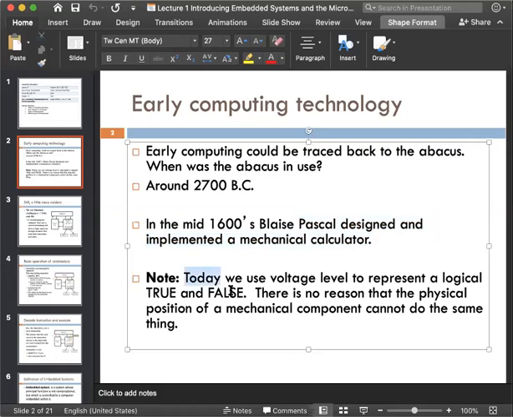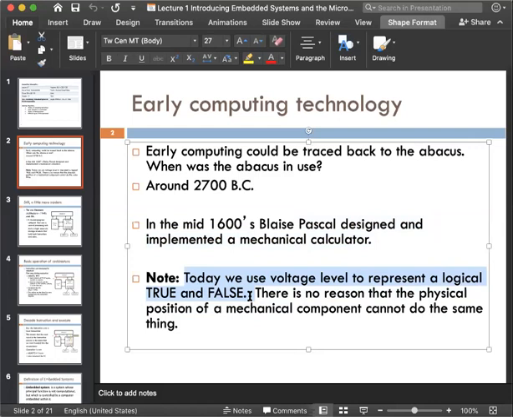Today we are using a logical representation of true and false. We are using a machine that represents things through a logical system called true and false. In your language you can say 0 or 1. True or false means 0 and 1. Now the computer is totally based on these two numbers, 0 and 1. Either it is true or false.